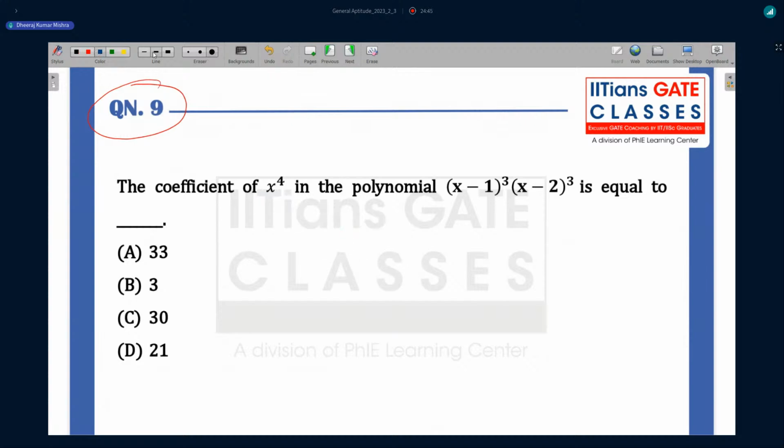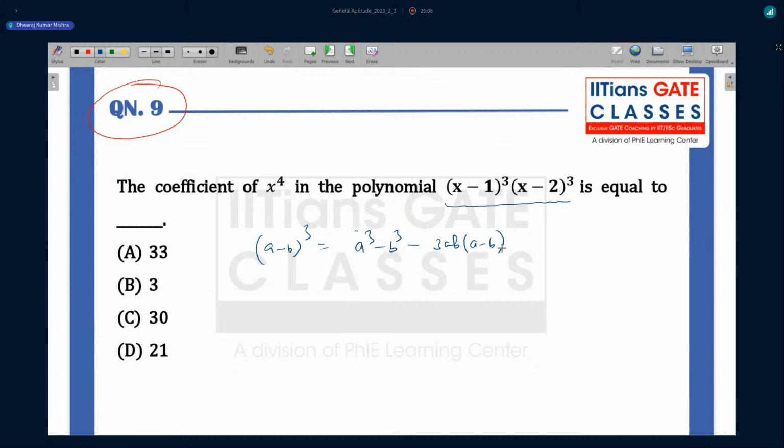So everybody is familiar with what is the meaning of coefficient. Now, the polynomial is given here. What we can do is expand this polynomial using some identities, and we know that (a minus b) whole cube is what? a cube minus b cube minus 3ab(a minus b), right?